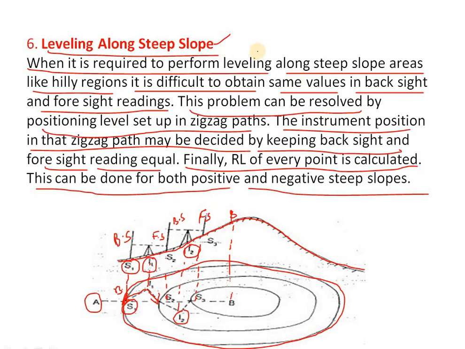This is required to perform leveling along steep slope areas like hilly regions, mountainous regions, or heavy deep forest places. So we will be getting the steep slope calculations easily.